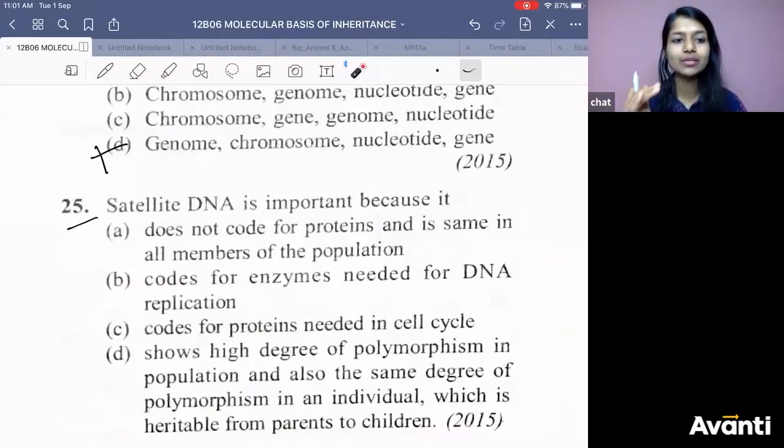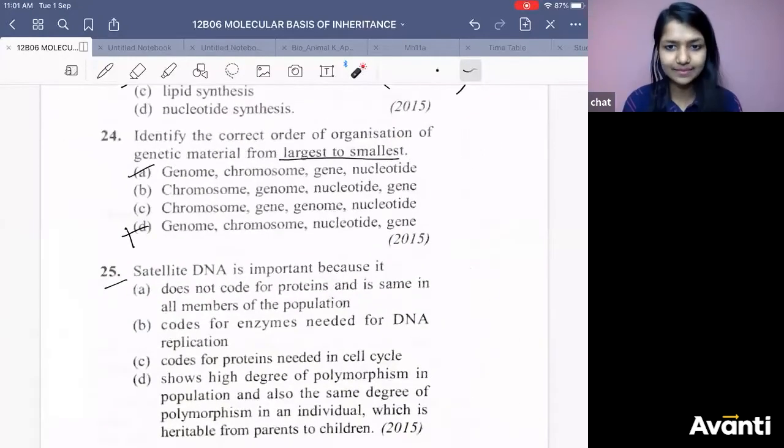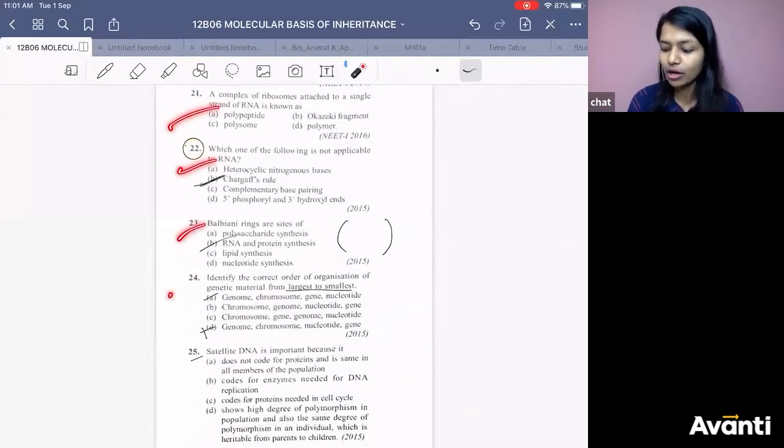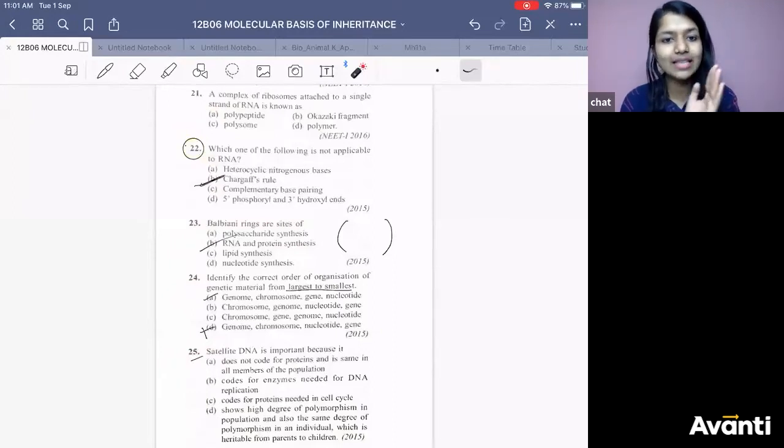Polymorphism means different type of structure. You can say it is a variation, how you are varying from other people. Obviously, it can be used in DNA fingerprinting and all those, so we will learn that. You can see all are the questions from the molecular biology chapter. If your chapters cell division and biomolecules are strong, your molecular biology will also be strong.